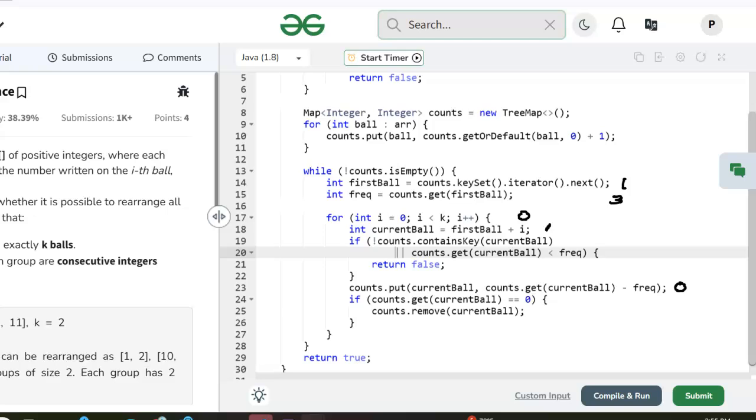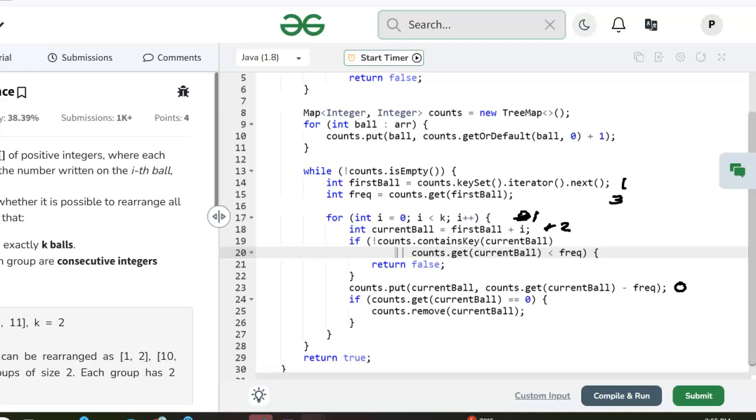Now we've got to go back up to the top of the for loop. I is now going to be 1. Current ball will be first ball, 1, plus 1. This is now 2.